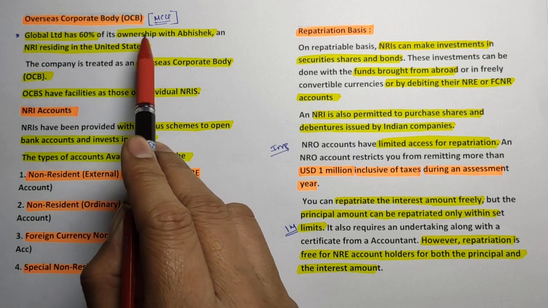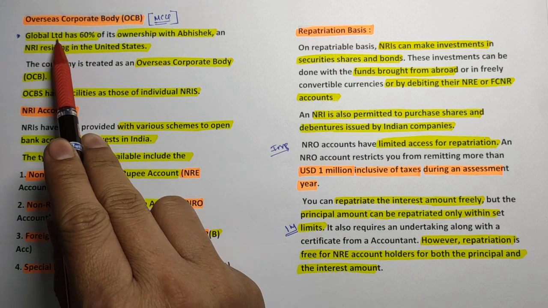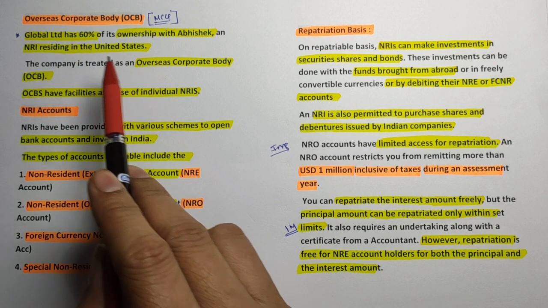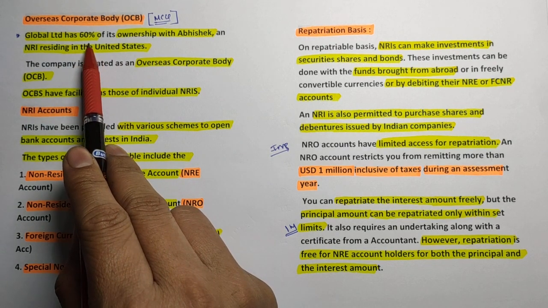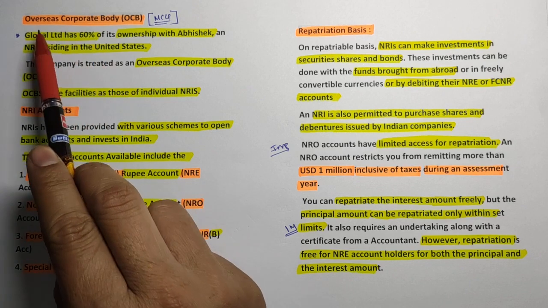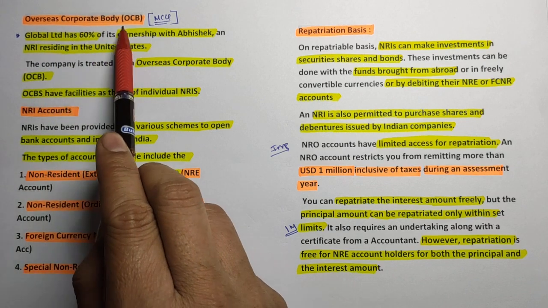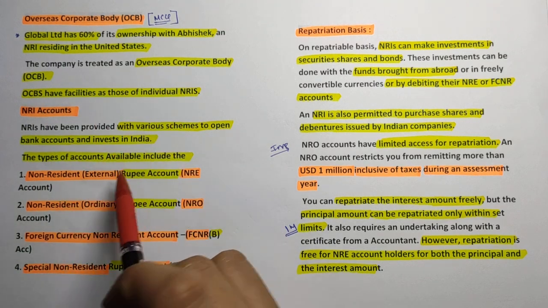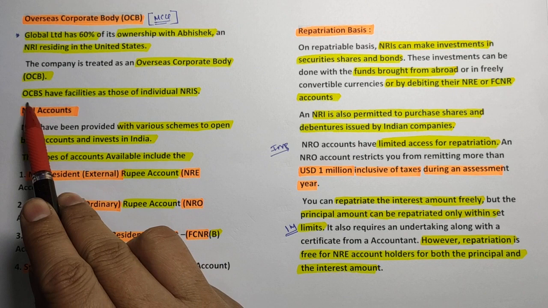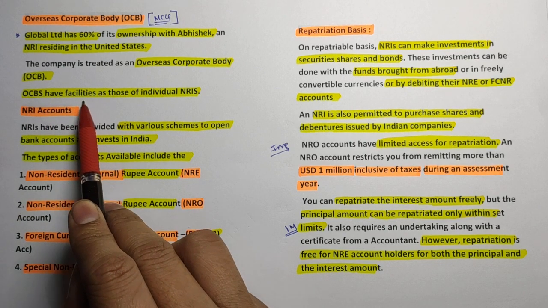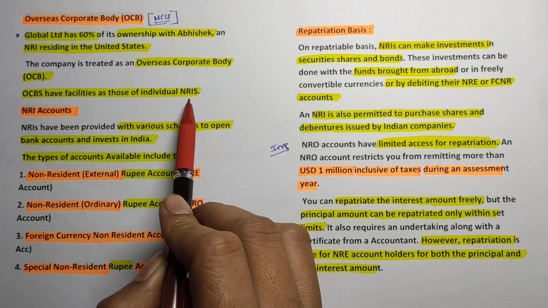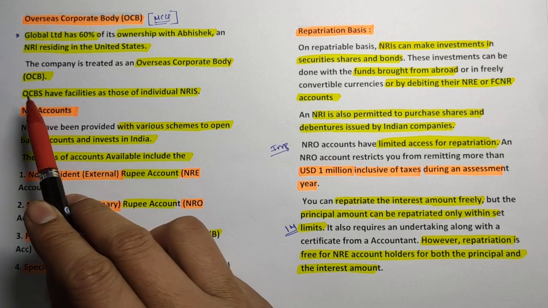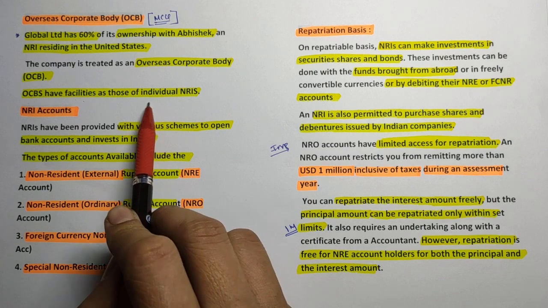So remember, one-liner MCQs can be asked on the OCB. It is very simple. If the NRI has ownership of 60% and above, the company is treated as an overseas corporate body. Through the example you can easily remember. And remember one important line also: the OCB has the same facilities as the individual NRI. So the facilities to an overseas corporate body as well as the individual NRI are the same.